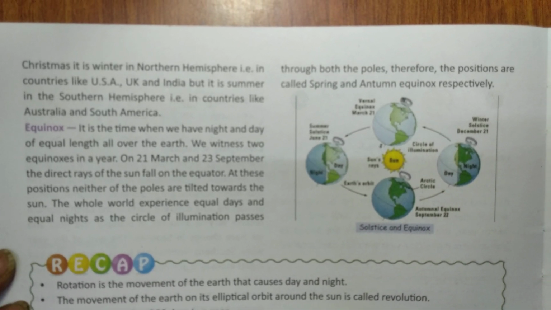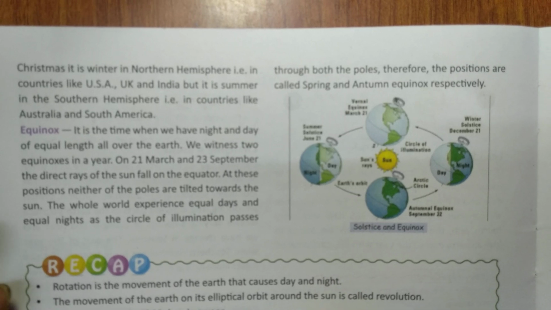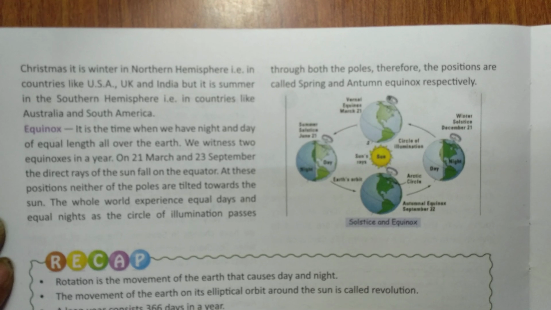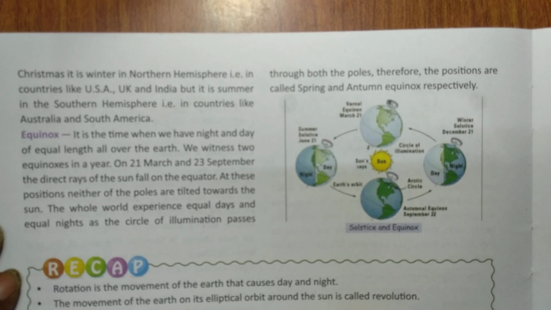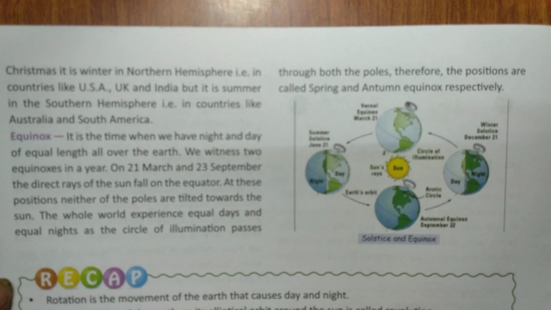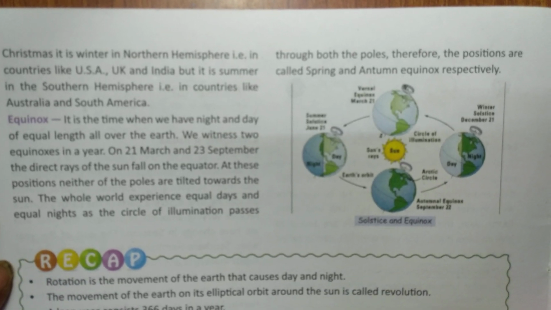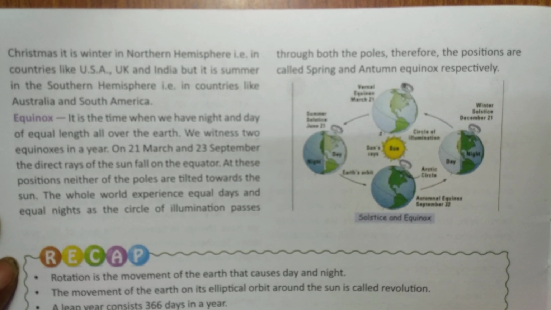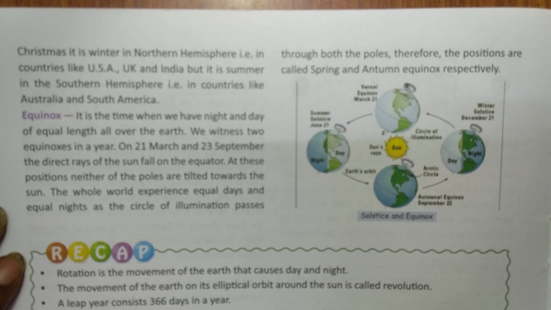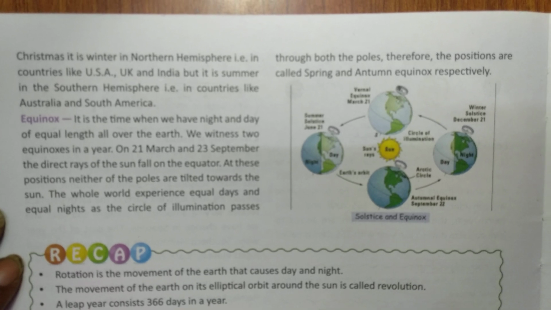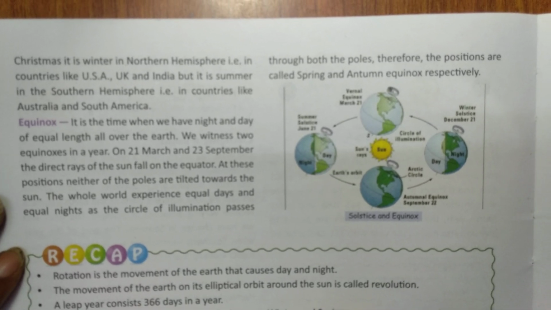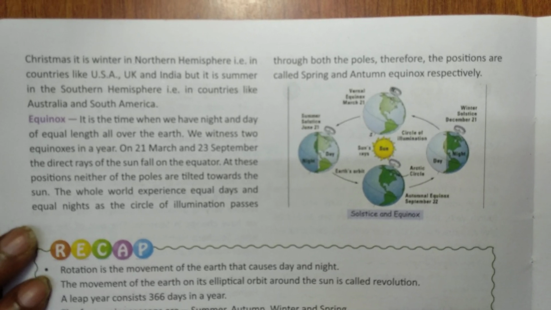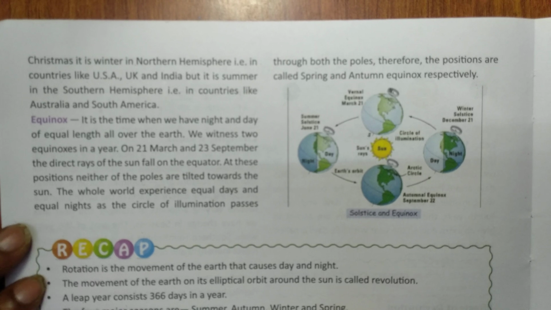Equinox. It is the time when we have night and day of equal length all over the earth. We witness two equinoxes in the year, on 21st March and 23rd September. The direct rays of the sun fall on the equator. At this position, neither of the poles is tilted towards the sun. The whole world experiences equal days and equal nights as the circle of illumination passes through both the poles. Therefore, the positions are called the spring and the autumn equinox respectively.